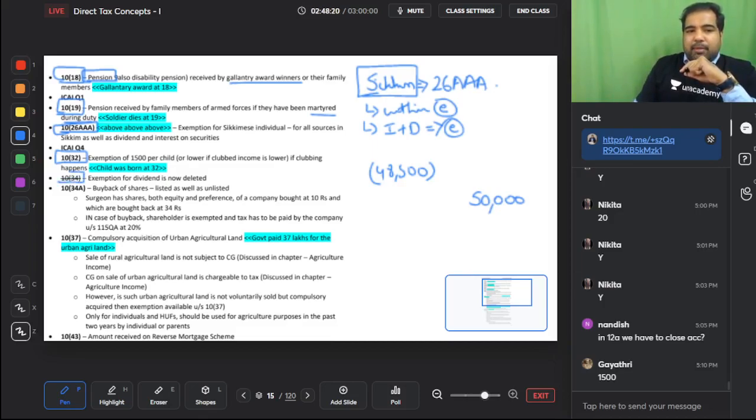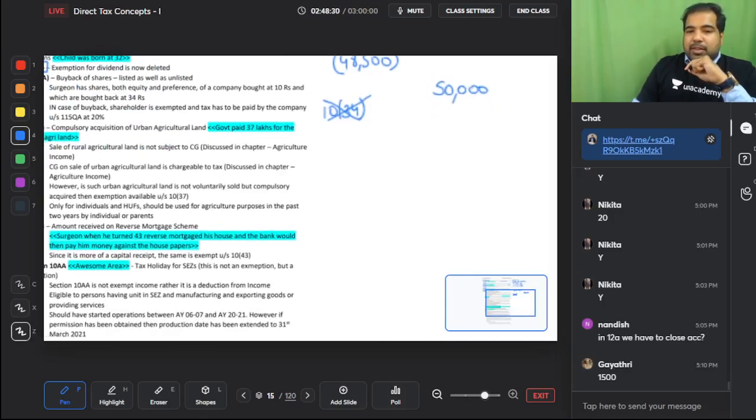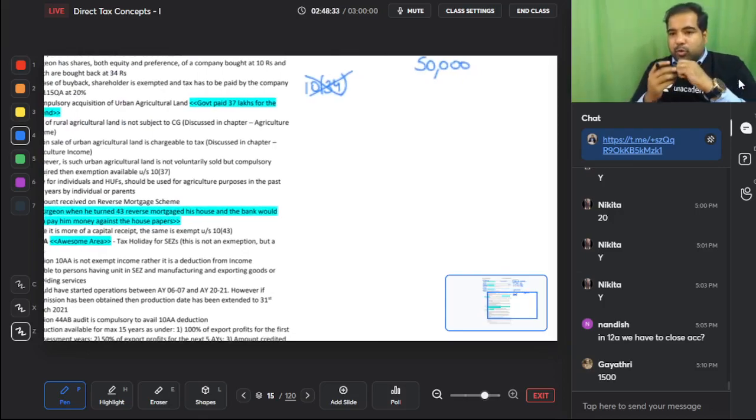Next was a very happy exemption which got removed, which was 10(34), where if you earn dividend, it used to be exempt earlier, but no more, now it is taxable. Investors were very sad when 10(34) went out, because now dividend is taxable. Yes, in IFOS, we'll see in the IFOS chapter. But guys, while dividend is taxable, the companies promise, don't worry, don't get sad, someday we will make up for it.